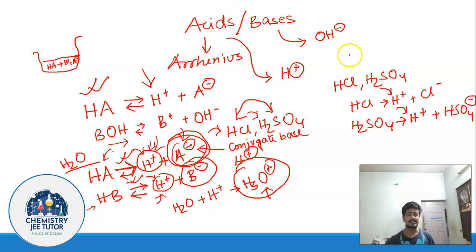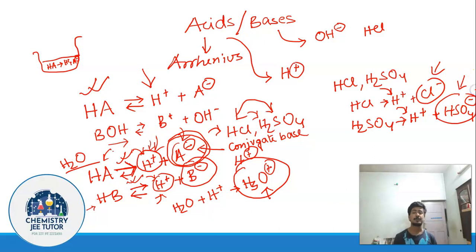So in case of HCl, the conjugate base is Cl minus. In case of H2SO4, this one is the conjugate base. You remove the H plus ion, the species you are left with is the conjugate base. Now, greater the stability of the conjugate base, greater is the acidity of HA. I believe this is clear to you.